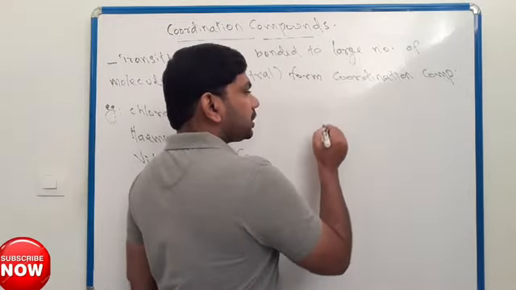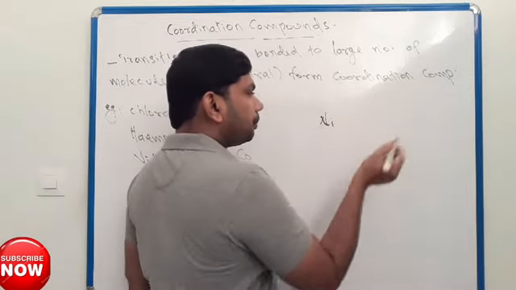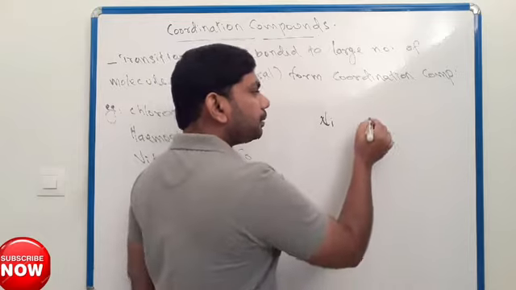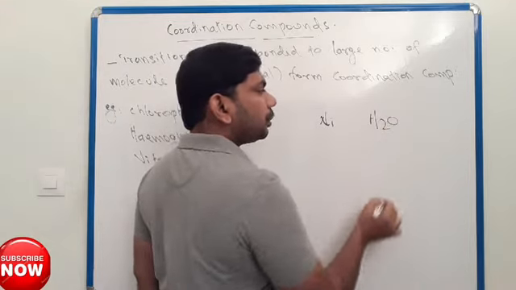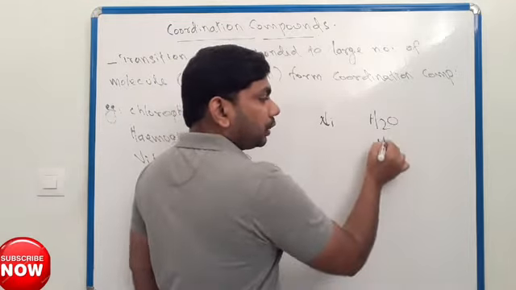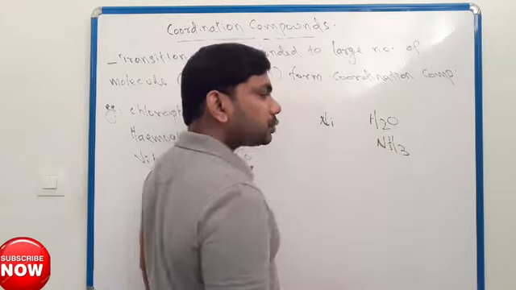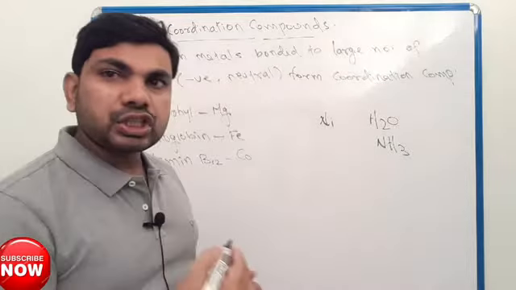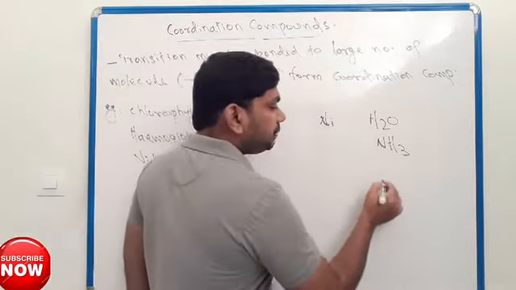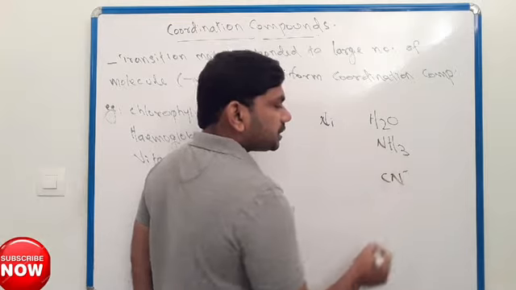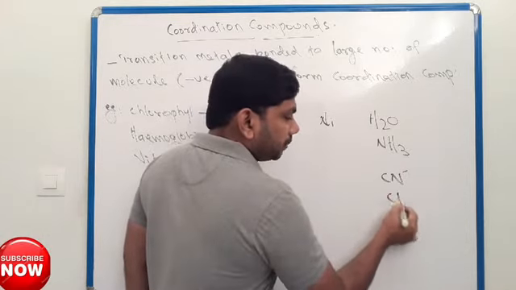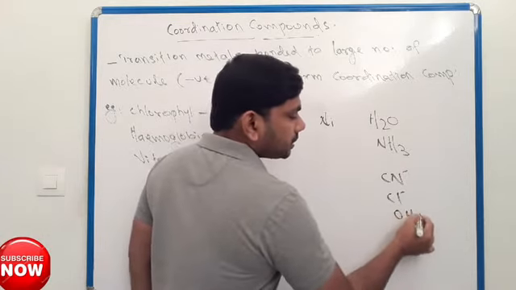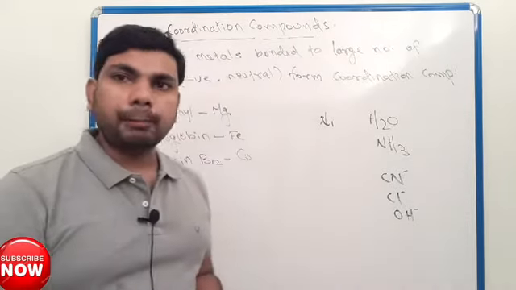Transition metals such as nickel, cobalt or copper make bonds with neutral molecules like H2O, NH3, or with negatively charged species such as CN minus, Cl minus, OH minus, and form coordination compounds.